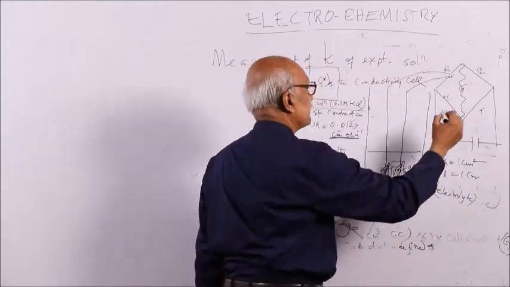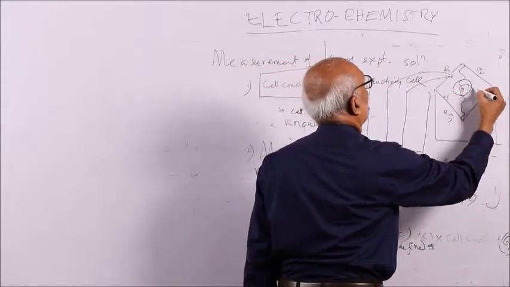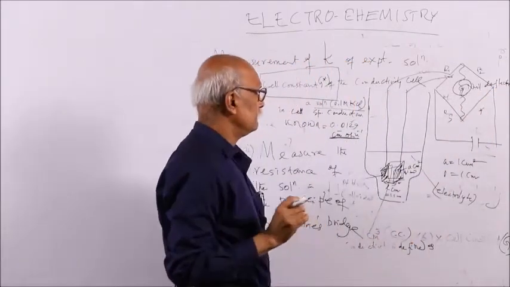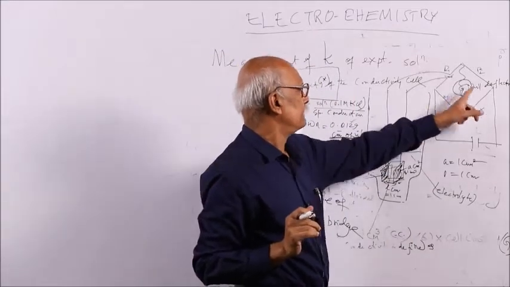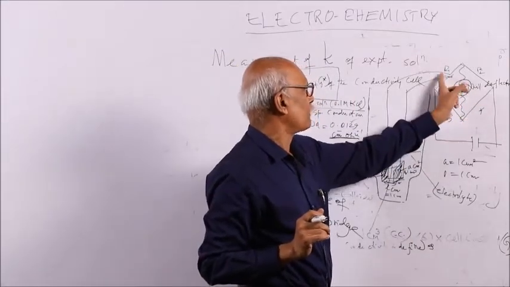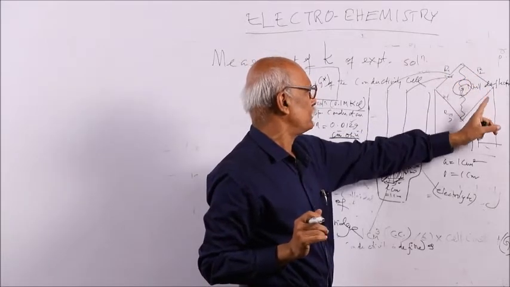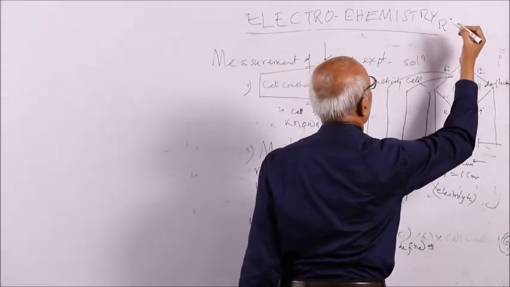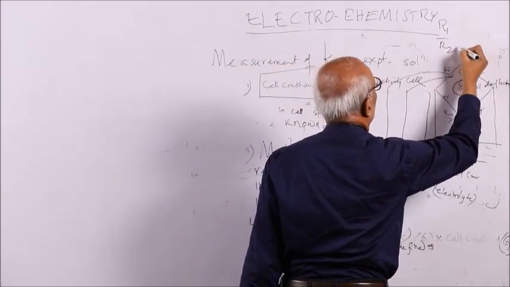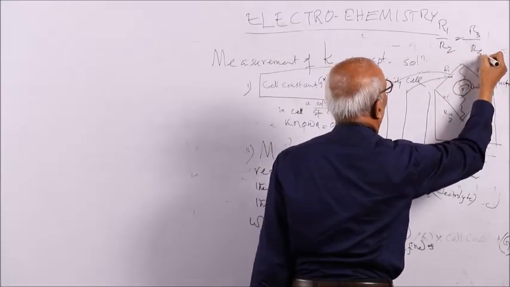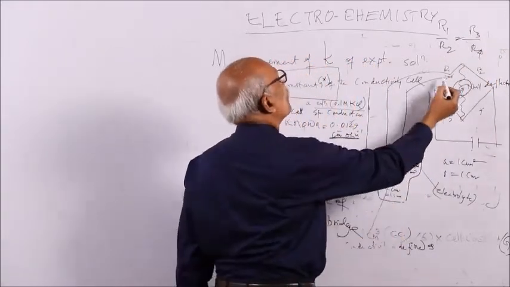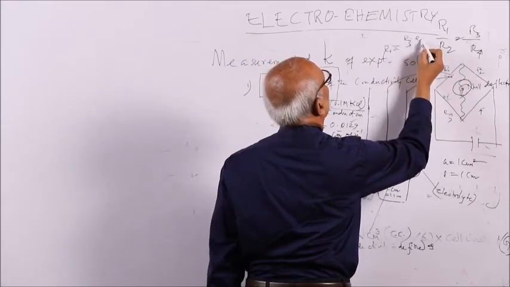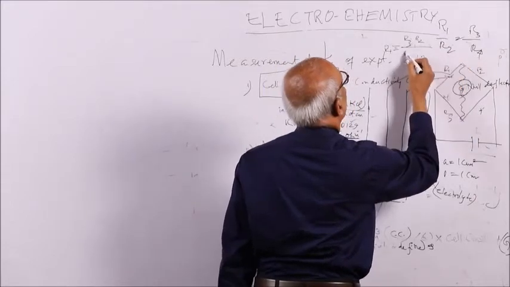When there is null deflection in the galvanometer, the other resistances are known and only this resistance is unknown. The formula is R1 by R2 equal to R3 by R4, so R1 is equal to R2 into R3 by R4.